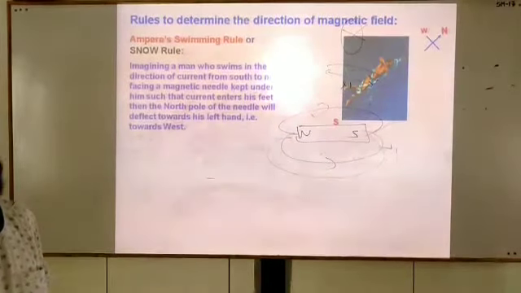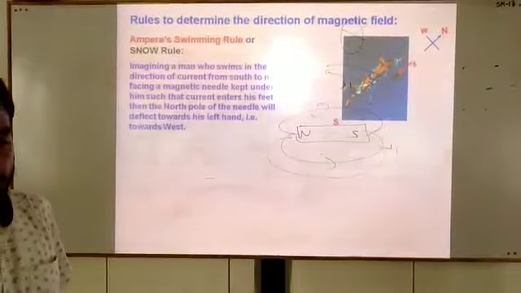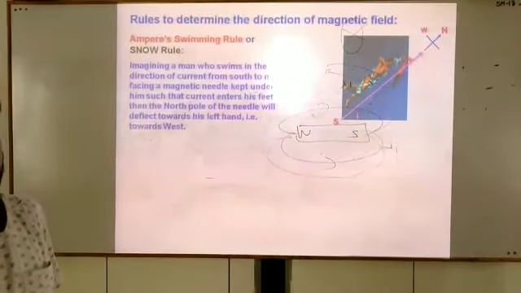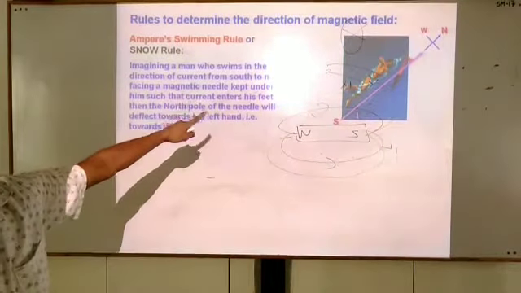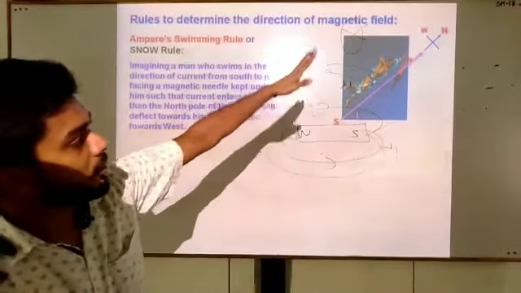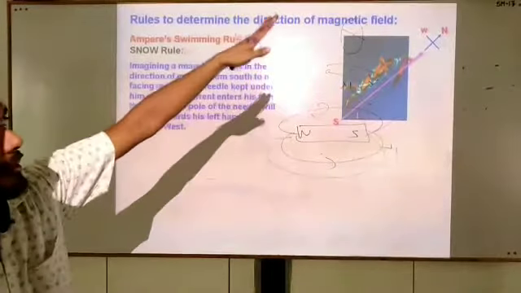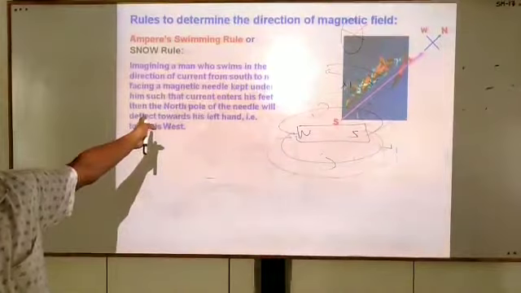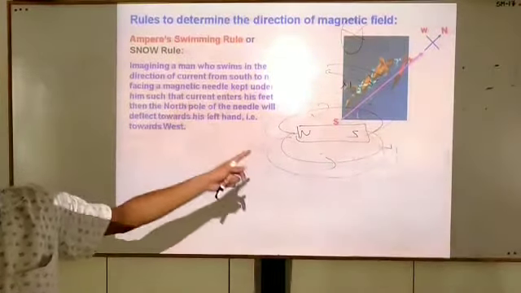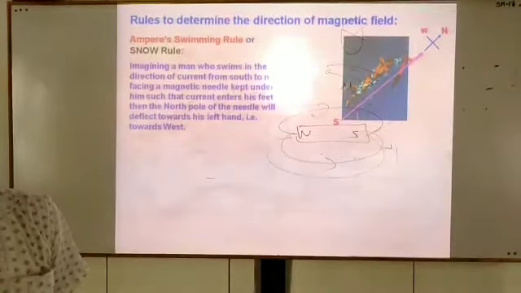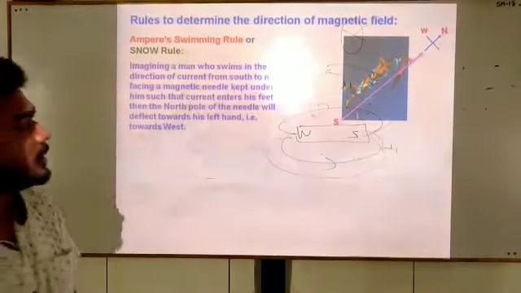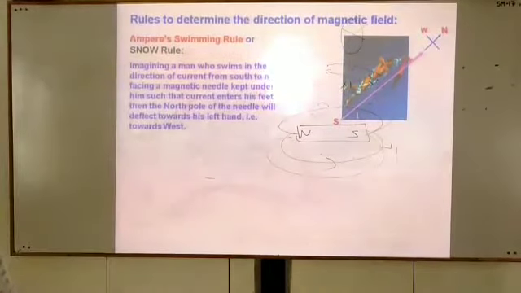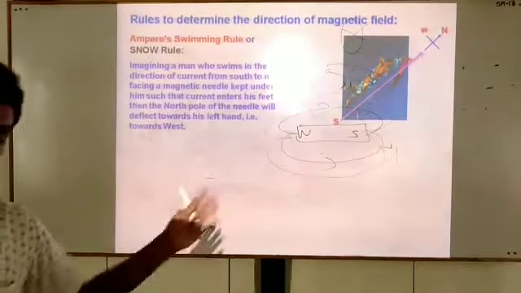You can see here, read this statement. When you swim along the direction of current, from north to south, facing the magnetic needle kept under you, such that the current enters through your feet, then the north pole of the needle deflects towards the left hand.